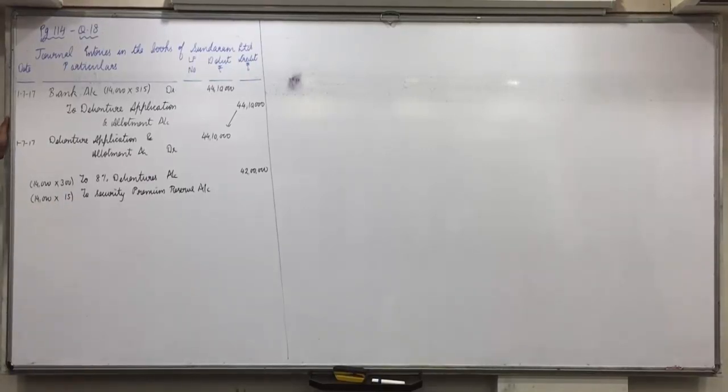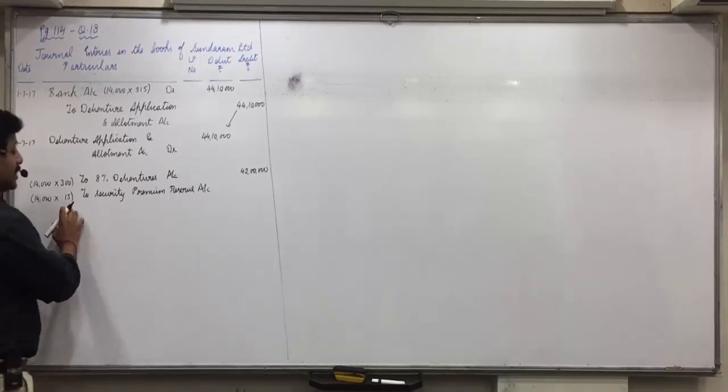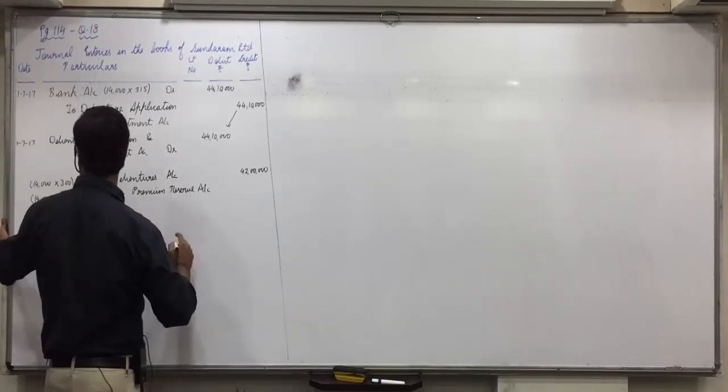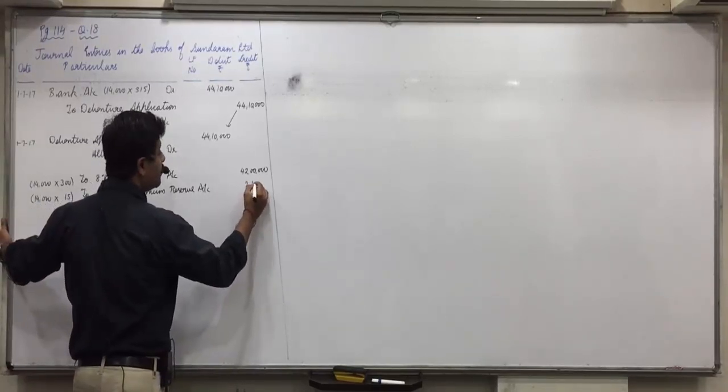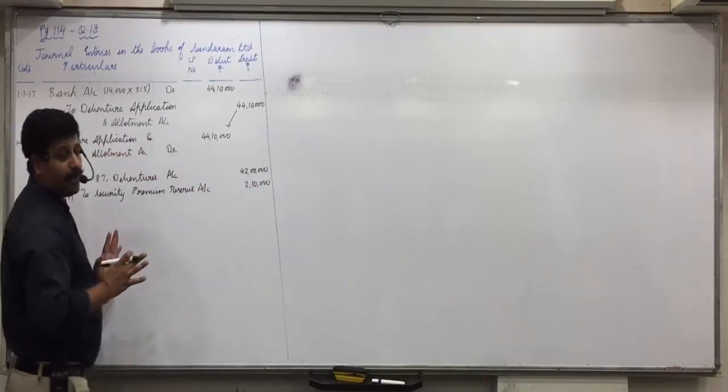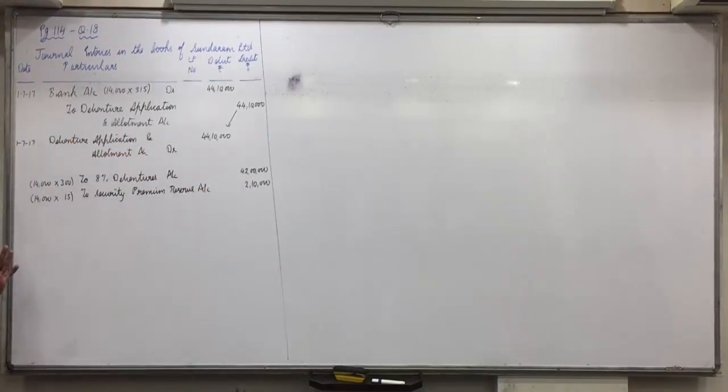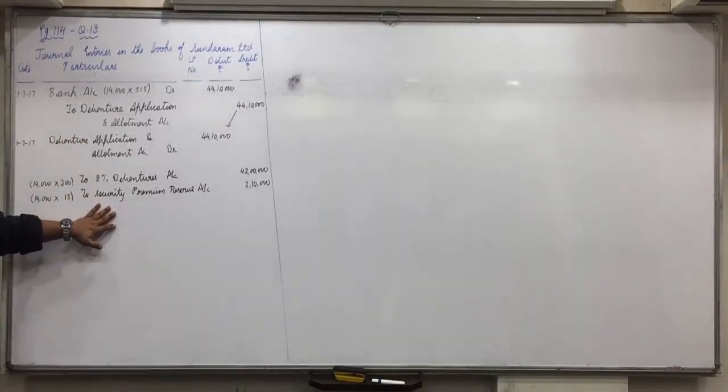Yesterday, very first difference I explained you. Premium at the time of issue is transferred to security premium reserve, and premium at the time of redemption is transferred to premium on redemption account. So this is the premium at the time of issue. 14,000 into 15, 2,10,000. So this entry we have been doing earlier also. Okay, 2 entries. Bank to application and allotment to debentures to security premium reserve.